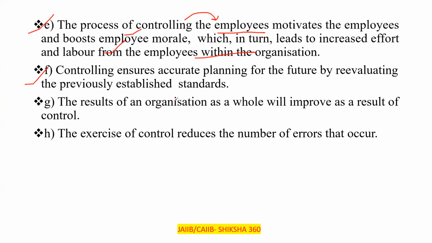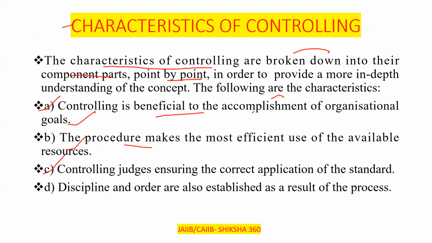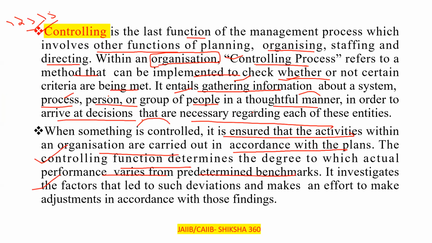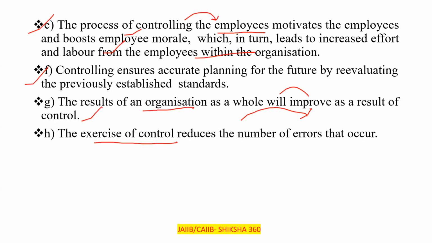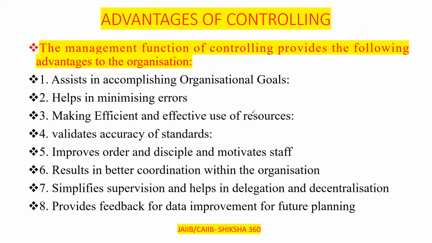Next one: the results of an organization as a whole will improve as a result of control. The exercise of control reduces the number of errors that occur. Clear? All these come under the characteristics of controlling. So first, we have discussed that it is the last function of the management process. After that, we discussed the characteristics. Now we will discuss the advantages and disadvantages.